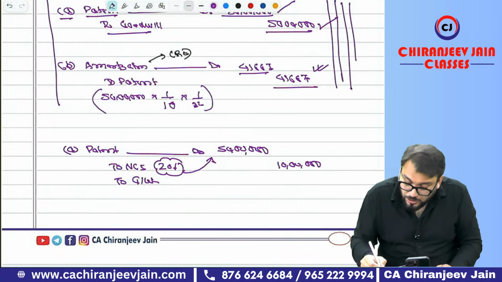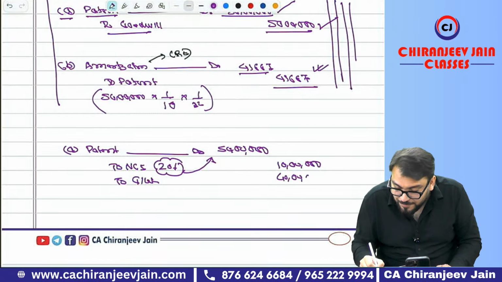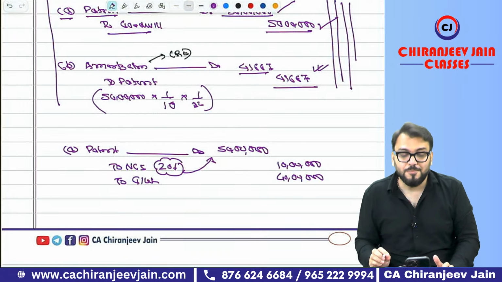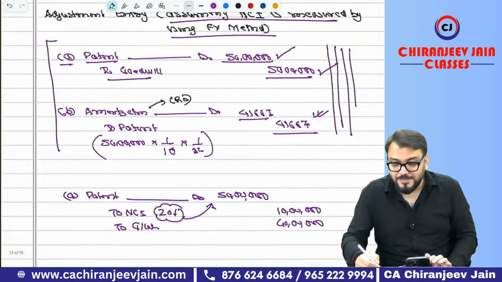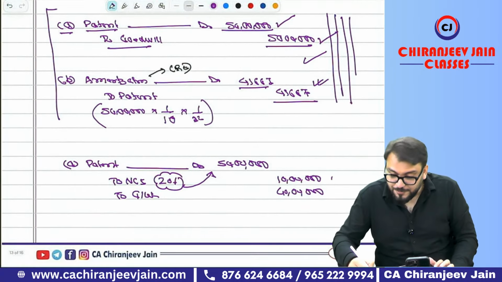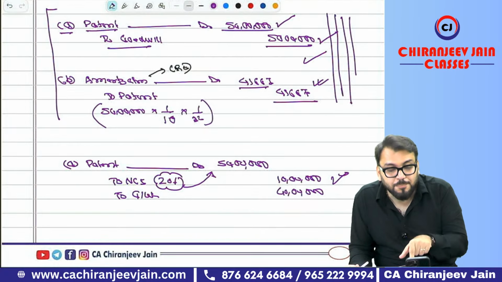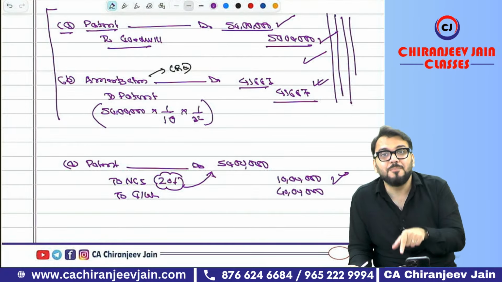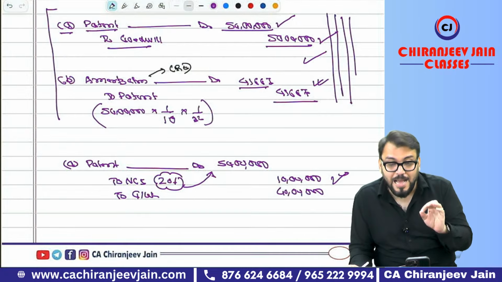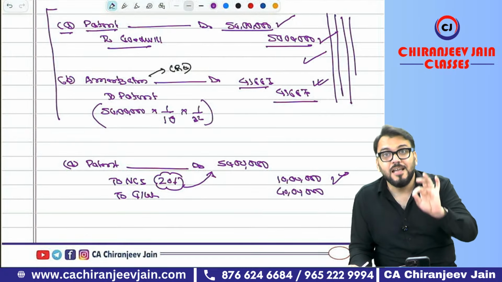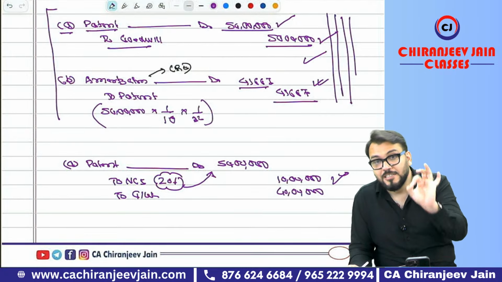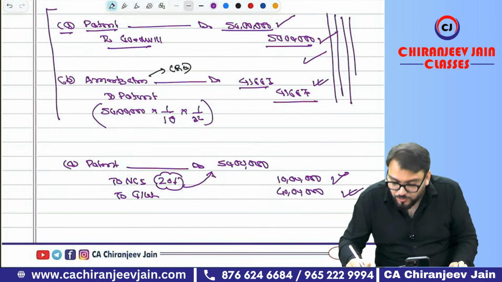Very important. So you need to find out whether NCI is measured by using proportionate method or fair value method. If it is fair value method, then NCI will not be affected. But if it is proportionate method, NCI will also be affected. Have you understood this particular point? Very important from examination point of view. I am expecting one question on this, and there are 100% high chances they may ask a question on this. Have you understood this or not?